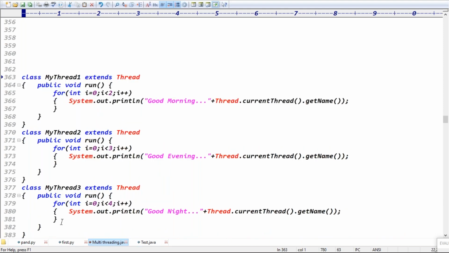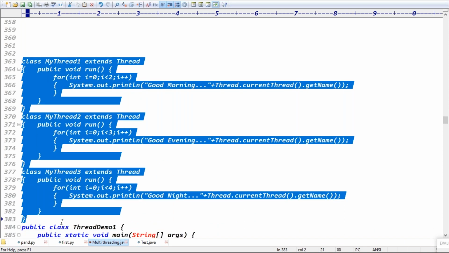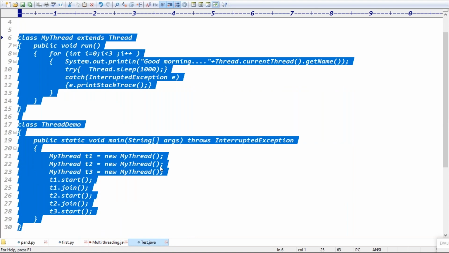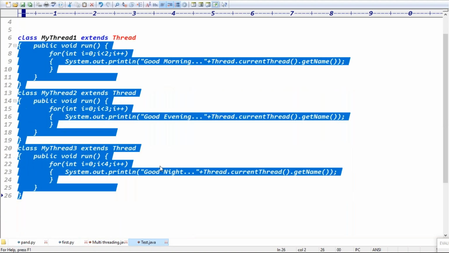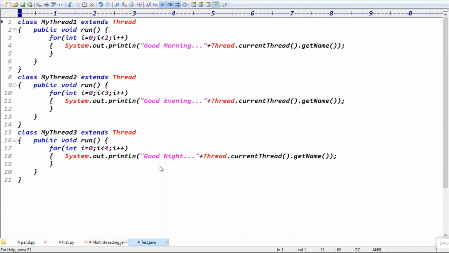Good night printed 4 times means different activities, right? Different activity means what we will do? Same functionality means for a single class, multiple thread objects. But if it's a different functionality, definitely you have to take 3 different threads, right? So now guys, we have to take the 3 different threads.